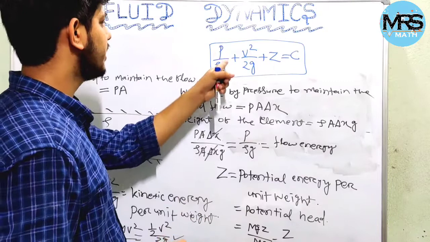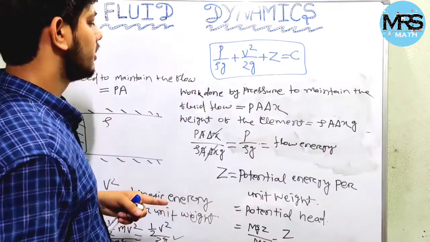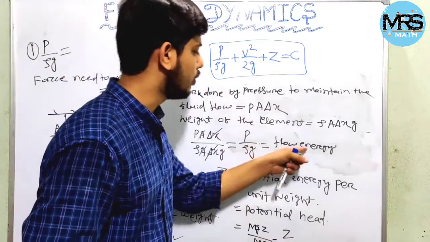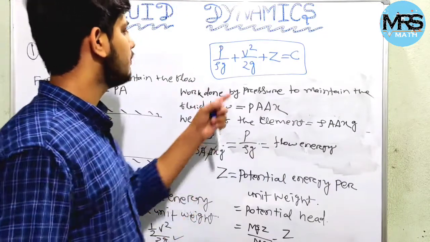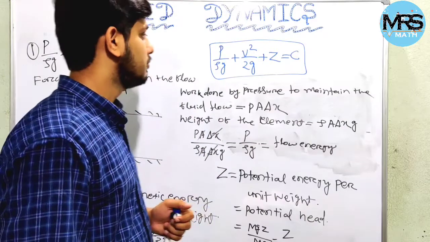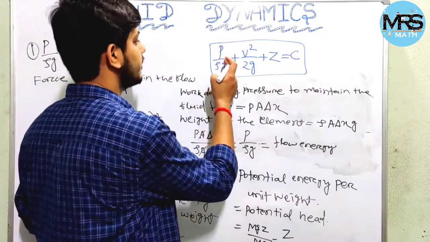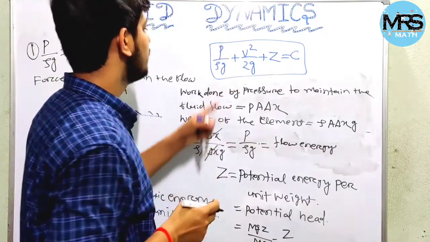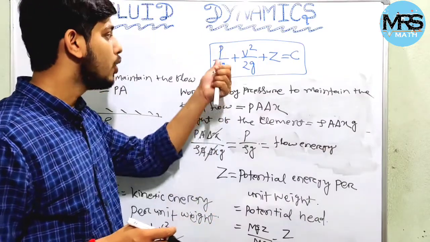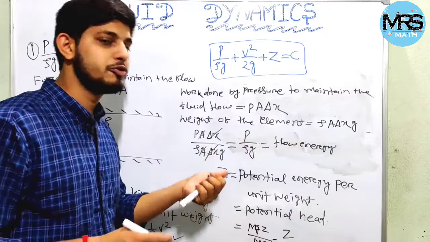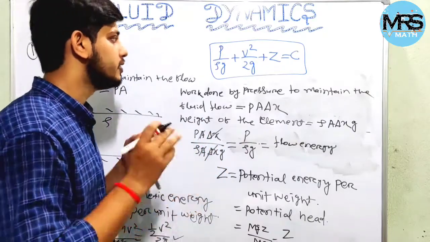So this P by rho g denotes the flow energy or work done required to maintain the flow per unit weight. Sometimes we can think that P by rho g is the pressure per unit weight. It is not pressure per unit weight. It is the work done required to maintain the flow per unit weight.